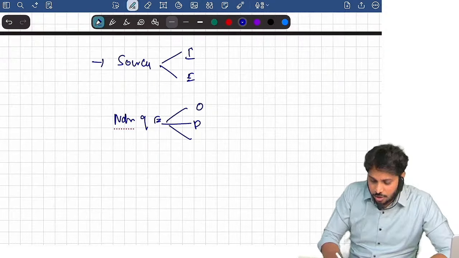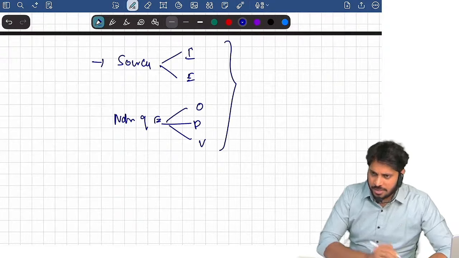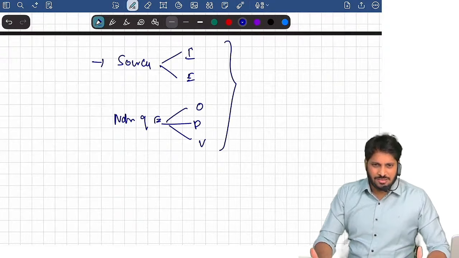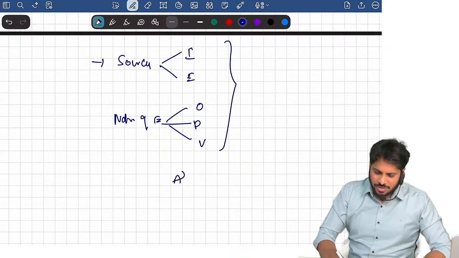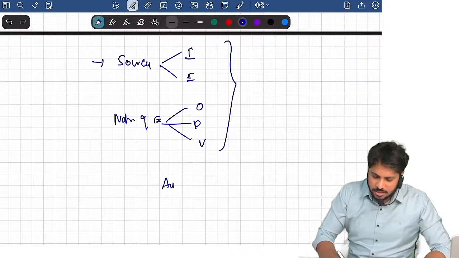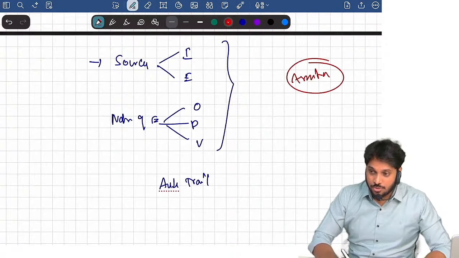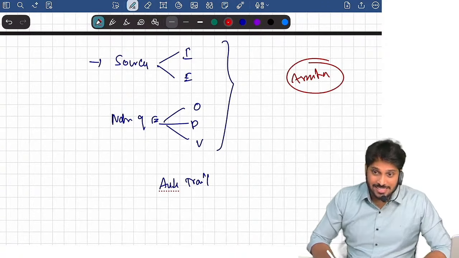Oral, documentary, yes or no, and visual, yes or no. This is one topic. Briefly, that only. Then at the end of the standard, they even discussed a concept of audit trail. And there is a most important topic called assertions.